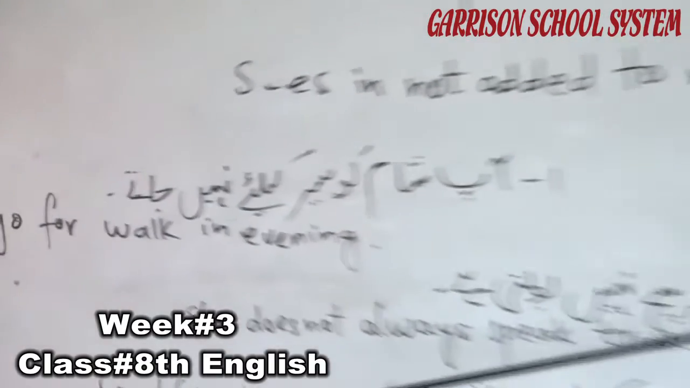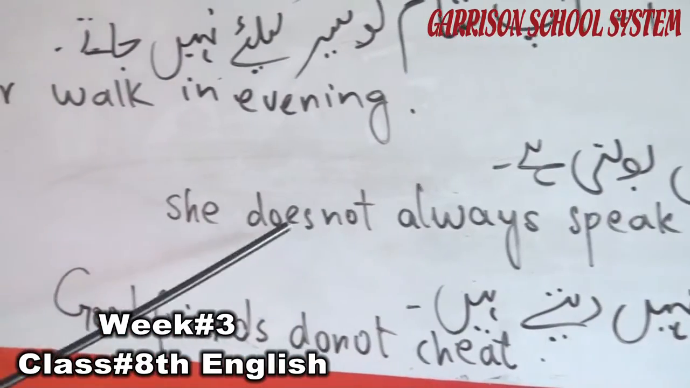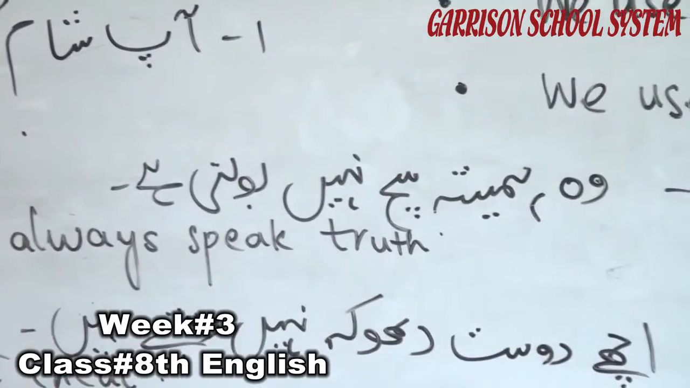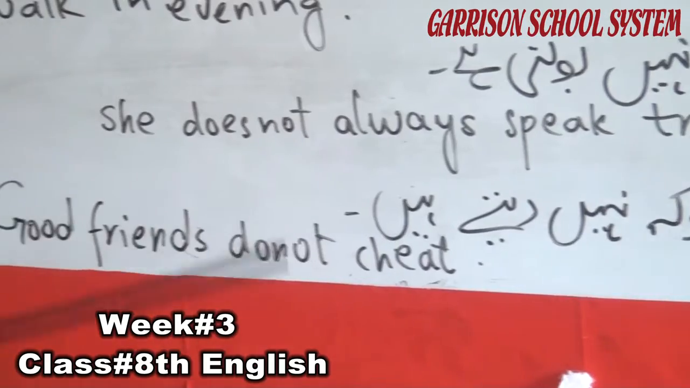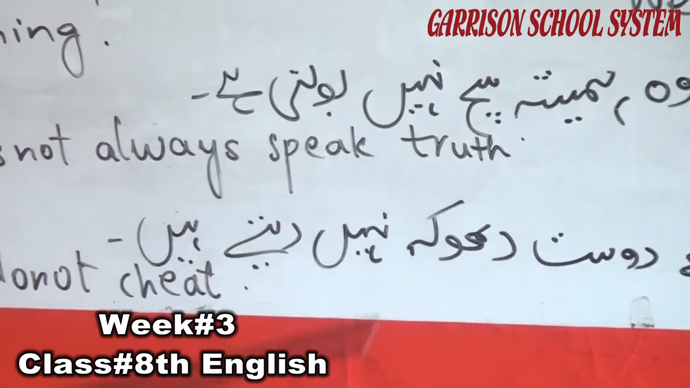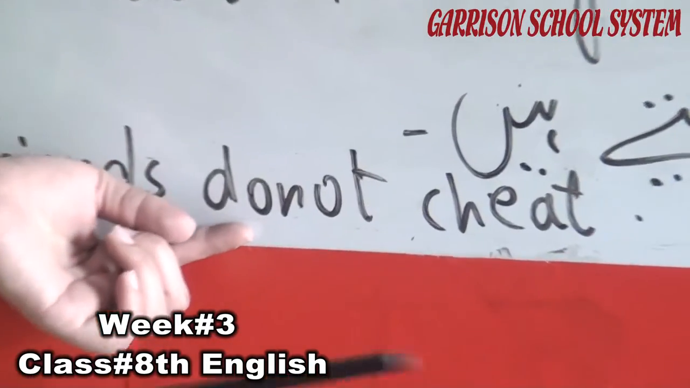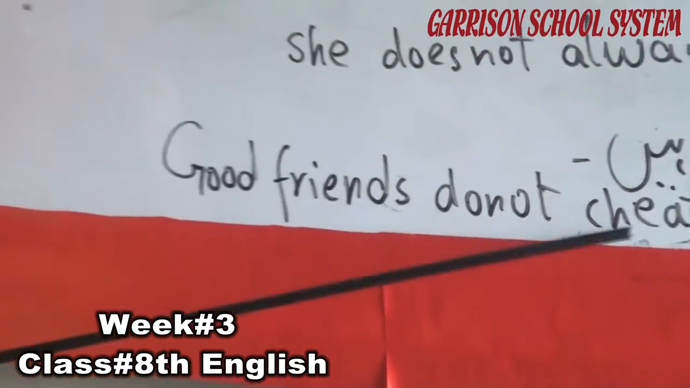Then, वो हमेशा सच नहीं बोलती है. She does not always speak the truth. Number 3, अच्छे दोस्त धोखा नहीं देते हैं. That is a plural sentence, good friends, and we use do because we use do for plural nouns and plural subjects. Good friends do not cheat.